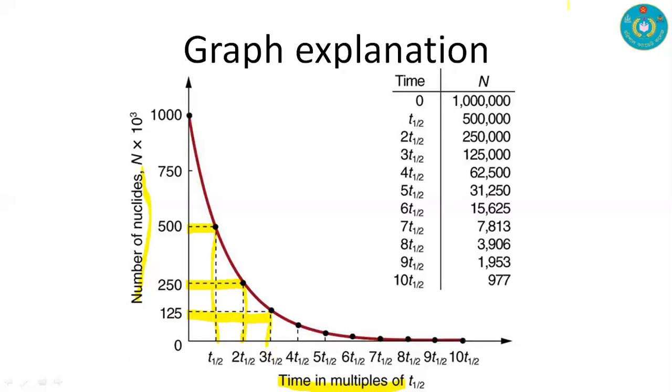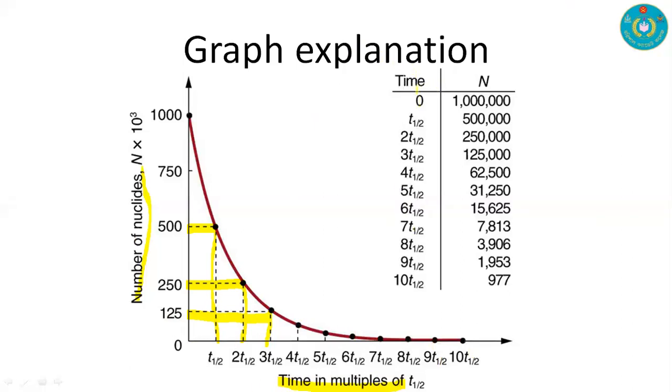Continuously we can draw the curve for the fourth half life, fifth, sixth, seventh, eighth, ninth, tenth, and so on.